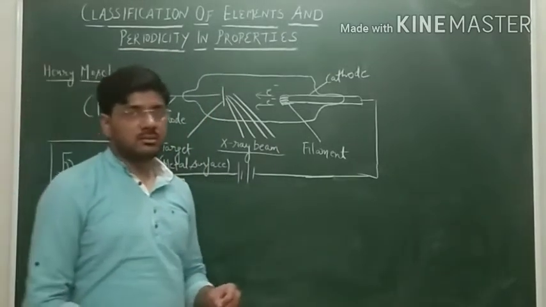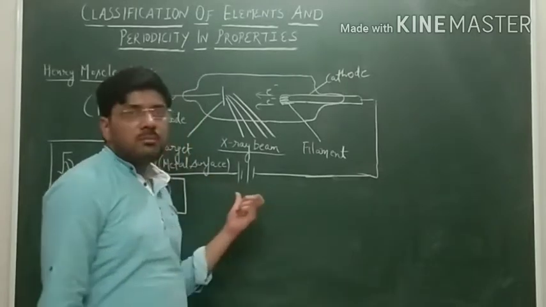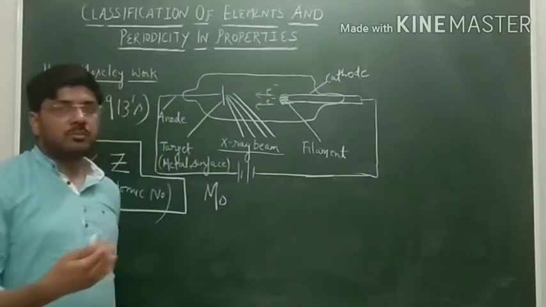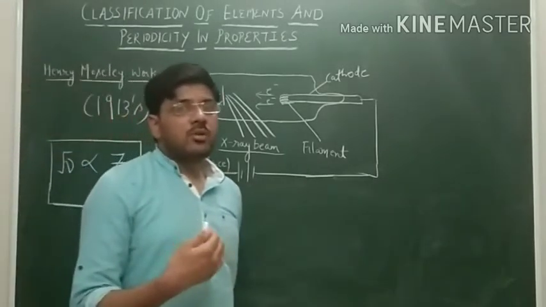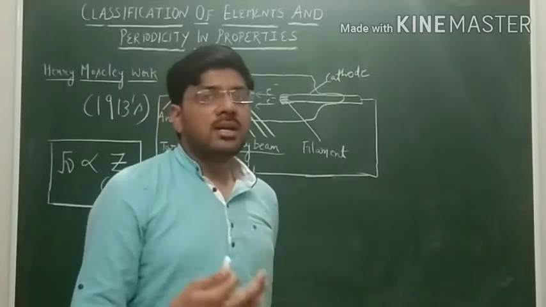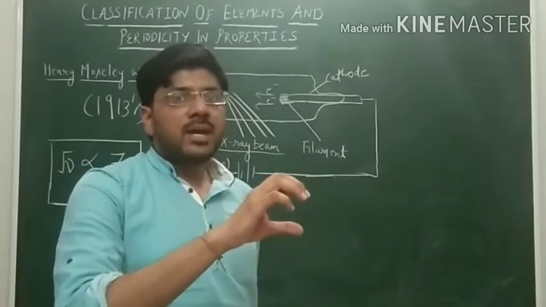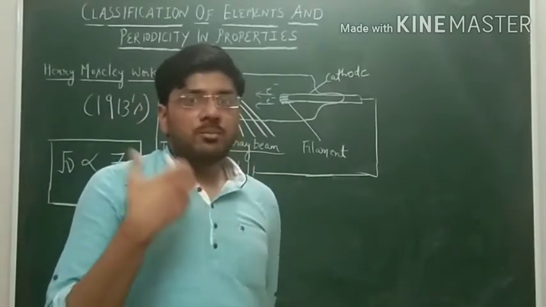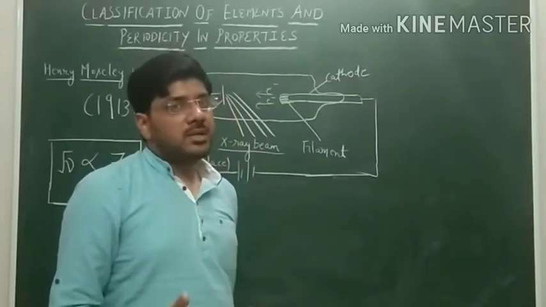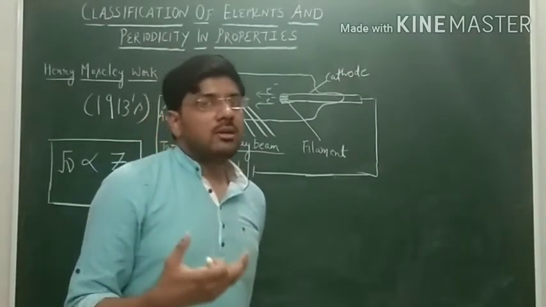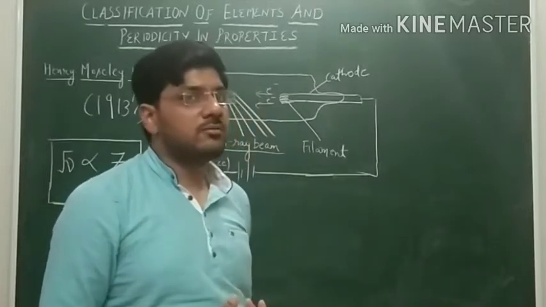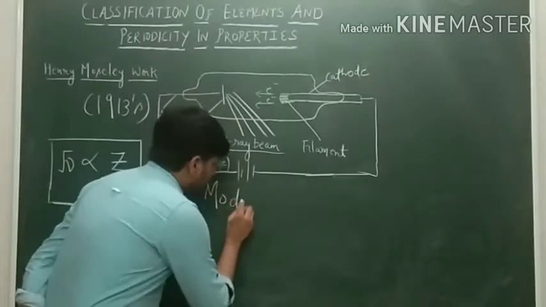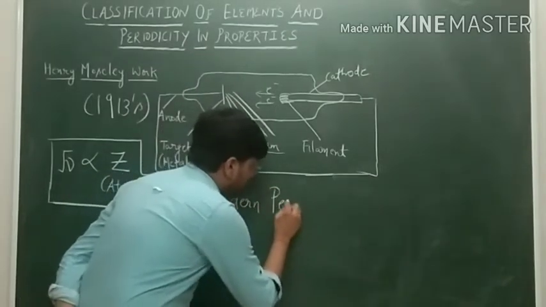The formulation of the modern periodic law states that the physical and chemical properties of the elements are a periodic function of their atomic number. It means that when we arrange the elements in order of their increasing atomic number, then the properties of elements are found to repeat after a certain regular interval, which we call periodicity, which we have seen already. Now we can write the modern periodic law, which is very important.